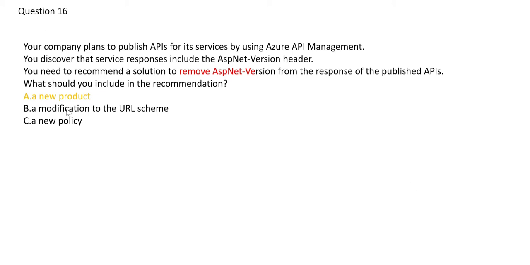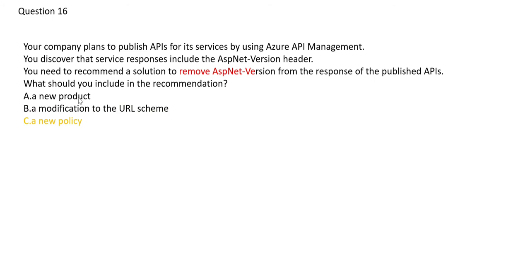Let's see the option B. So it says modification to the URL scheme. What is a URL scheme? So when you have a URL, it starts with either HTTP or HTTPS. That is the scheme. Okay, URL is made of multiple components, out of which one of them is scheme. Now, if you modify the scheme, it will not help you here because scheme just tells whether it is a SSL secured or SSL unsecured URL. That's all. So B is wrong.